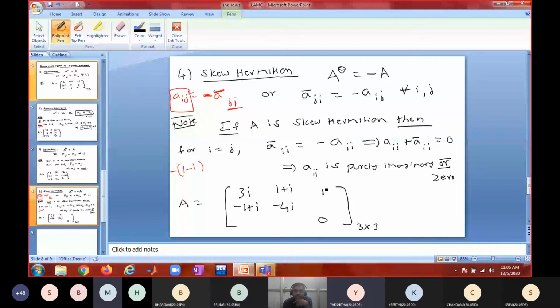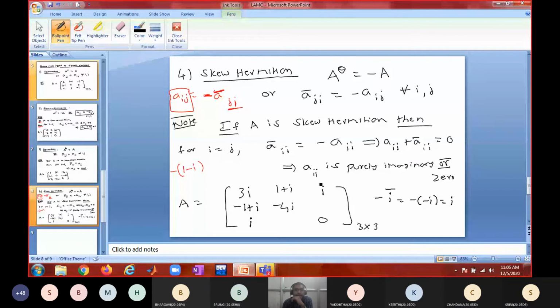Sure. Now if I put i here, what is the conjugate of i? Minus i. Multiply minus i with minus 1, you get i. Again you are putting i. Is this clear to all of you? Yes, sir. So minus of i bar, that is minus of minus i, which is equal to i only.